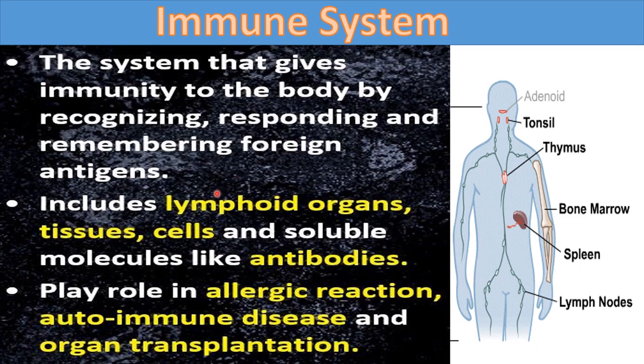Now our immune system includes lymphoid organs, tissues, cells and soluble molecules like antibodies. All these are part of our immune system. Here you can see some organs which are part of the immune system. These are tonsils and adenoids.